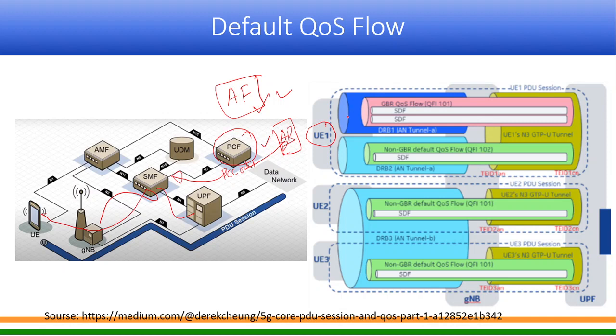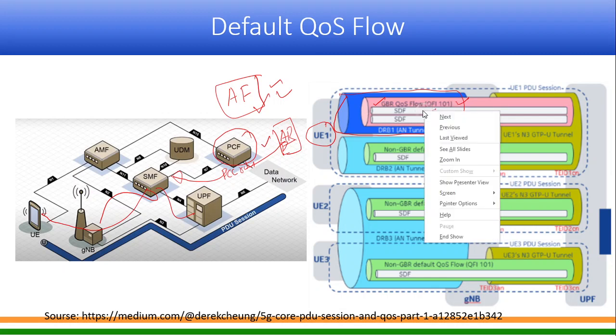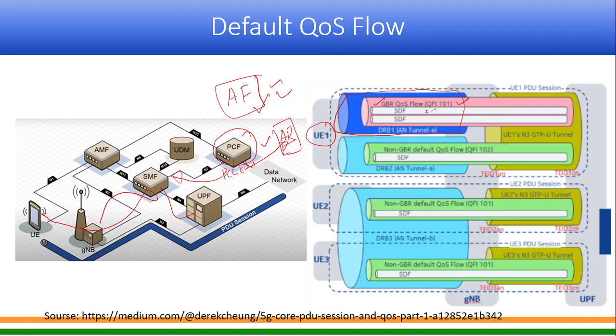So they will create another DRB; they may or they may not, but in this example they are creating another DRB, and onto that DRB there is a guaranteed bit rate of some number, as per the requirement for AR/VR service, and a particular service data flow will run. So here you just consider that the top SDF which is written is the AR service.